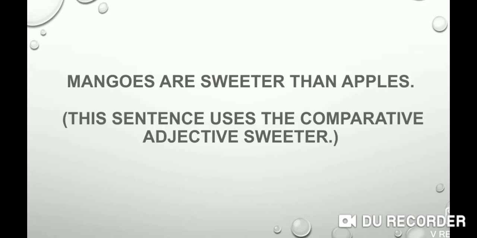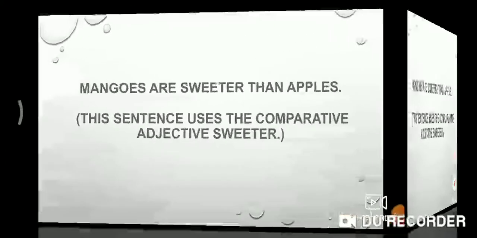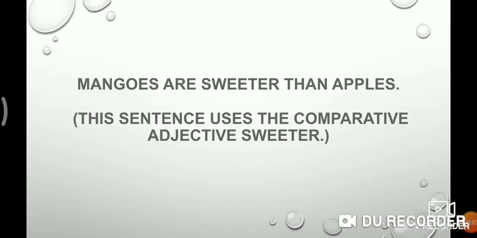Here this sentence uses the comparative adjective sweeter. In the same way, mangoes, which was the object, becomes the subject in this comparative degree, and we use are according to the subject, and then we use the second form or comparative form of sweet, sweeter, then we use than. In this way we convert positive degree into comparative degree. Now let's see another example.